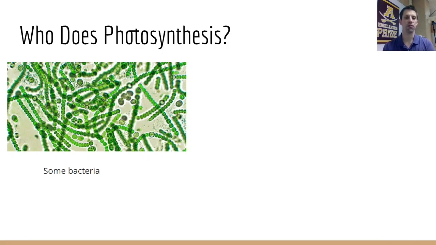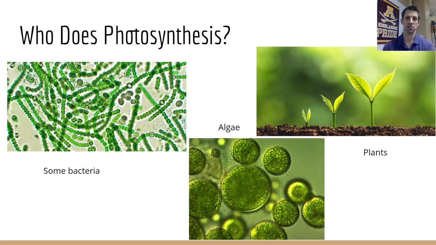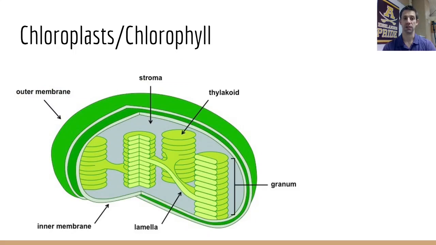They do it in a little bit of a different way than plants and algae, which takes us to the next one, which would be algae. Now, algae are not plants. They are protists. They are plant-like protists, and they are single-celled organisms. Now, the way in which they do photosynthesis is very similar to that of plants because they do have chloroplasts, because protists are eukaryotic organisms. And then, of course, plants do photosynthesis, specifically in the leaves where they contain their chloroplasts right within their cells.